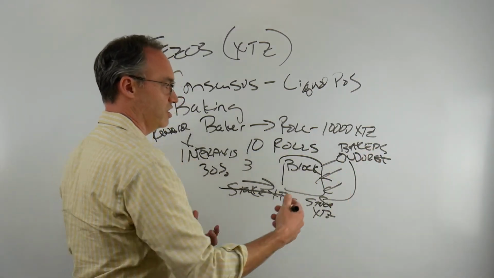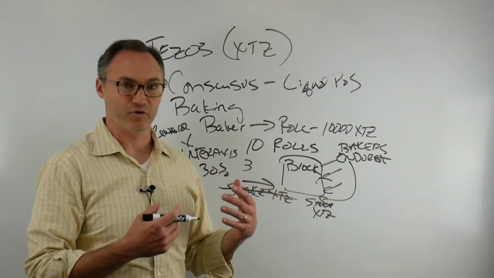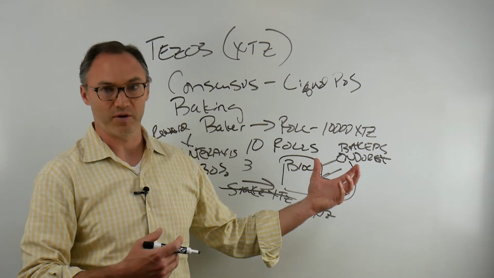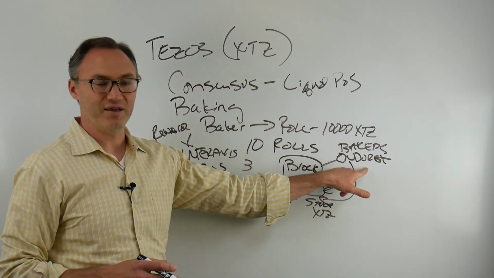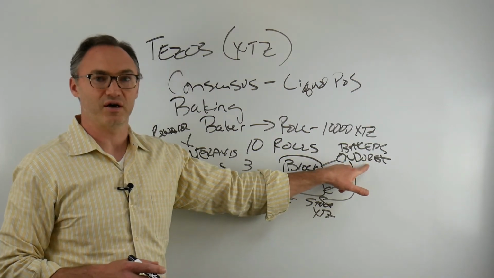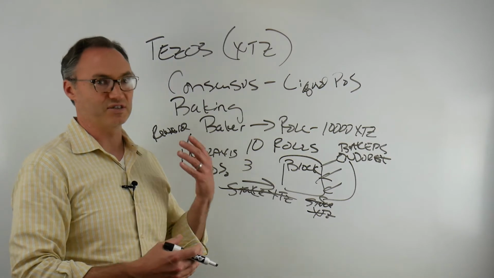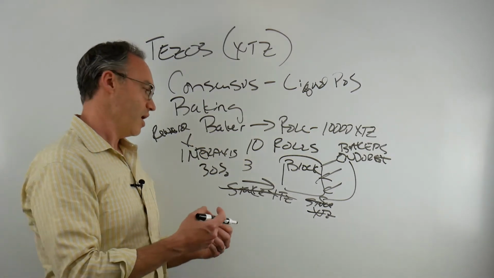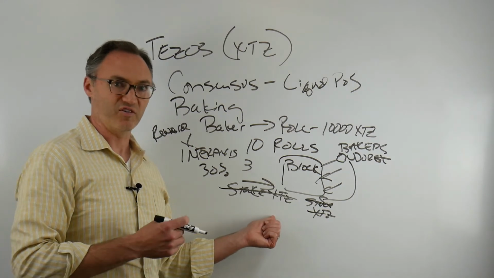Now, if there are bakers endorsing who are continuously doing the wrong thing, if they're double staking, if they're endorsing bad blocks, it's the same thing. Other bakers can go, hey, what this baker right here is doing is not good for the network, you can take their stake away. All right, so it's a system of incentives and disincentives, right? The disincentive here is I don't want to lose this stake. Okay, I've put forth this block.